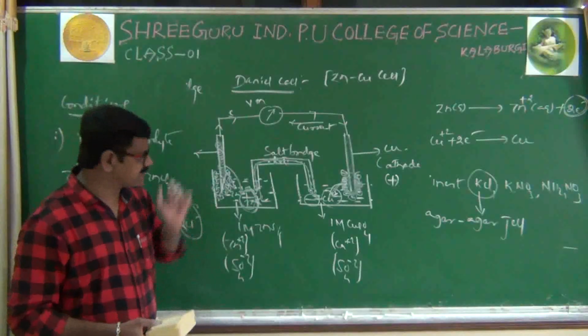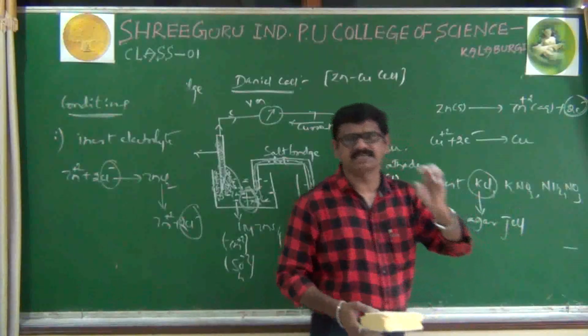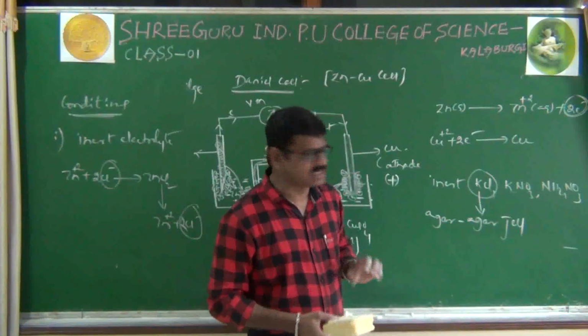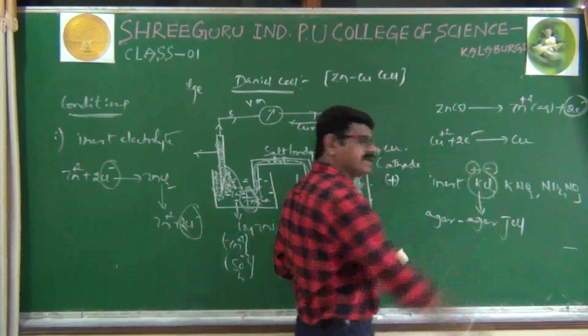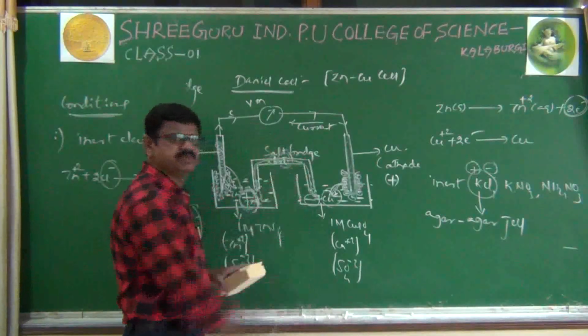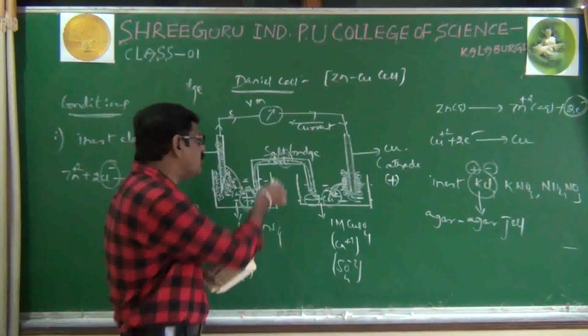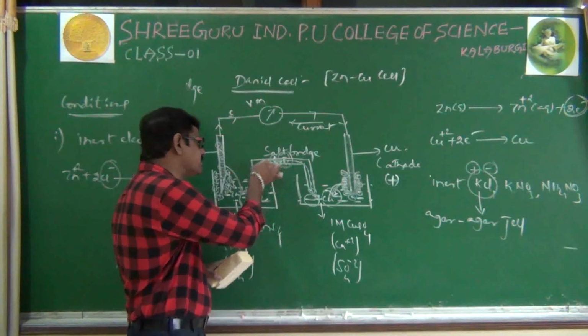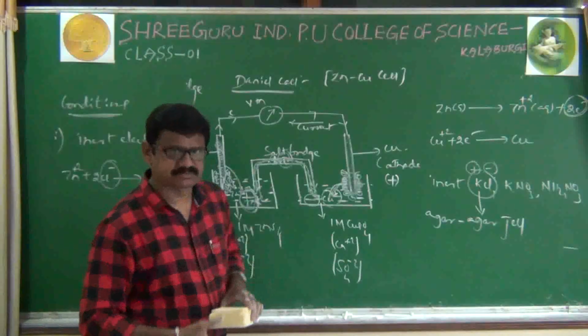First point done. Second point: why are particularly KCl, KNO3 and ammonium nitrate filled in the salt bridge? If you take KCl, we have K+ ions and Cl- ions. The mobility of both cation and anion should be the same. Mobility, that is the velocity, should be the same. Whatever speed Cl- has, the same speed K+ should also have.